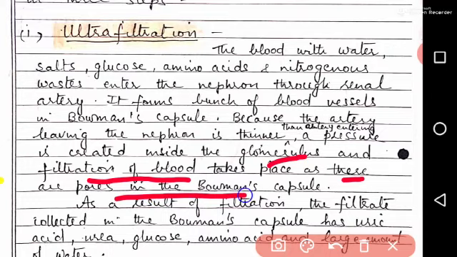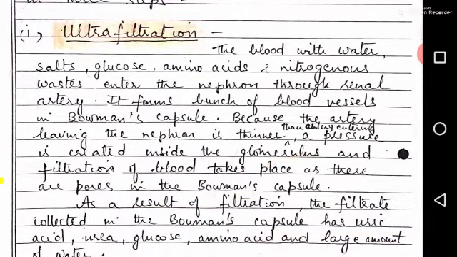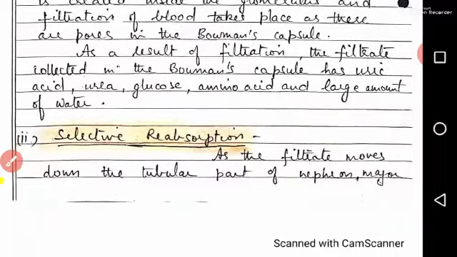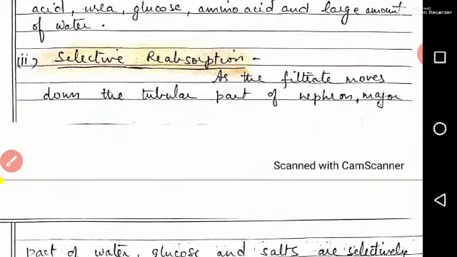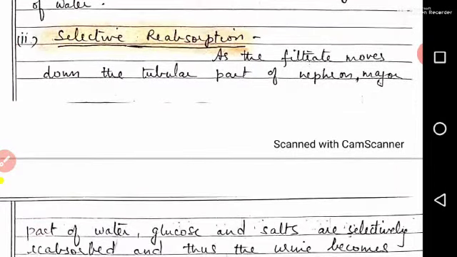As a result of filtration, the filtrate collected in the Bowman's capsule has uric acid, urea, glucose, amino acid and a large amount of water. The second step in urine formation is selective reabsorption.